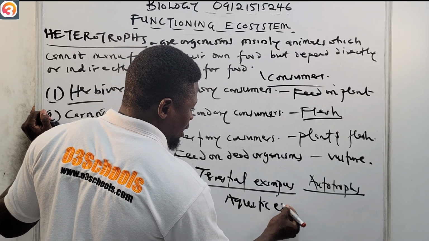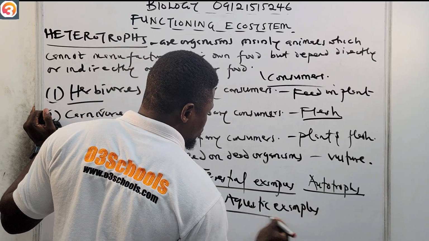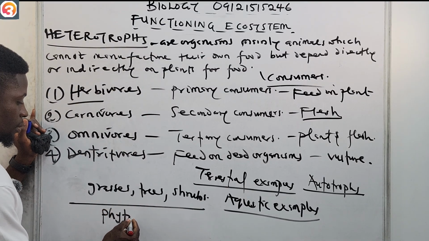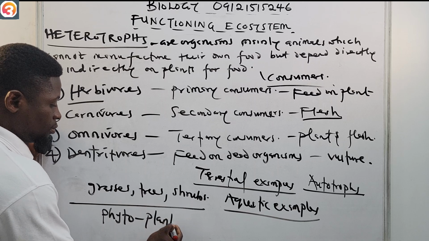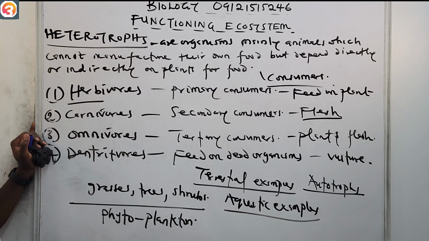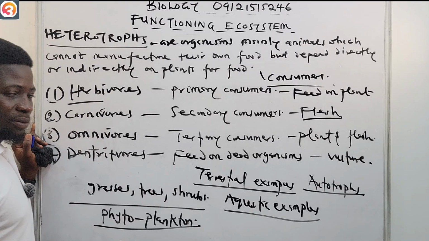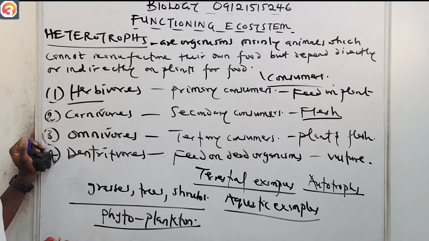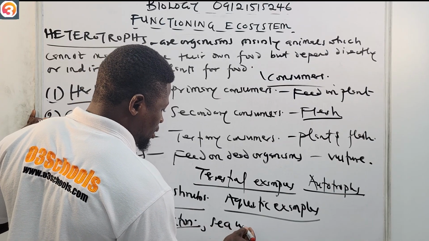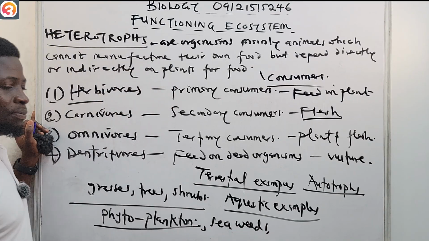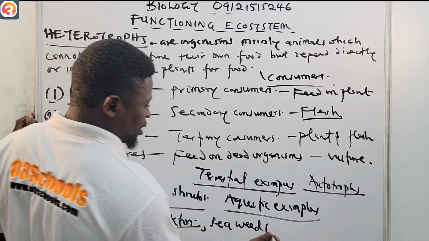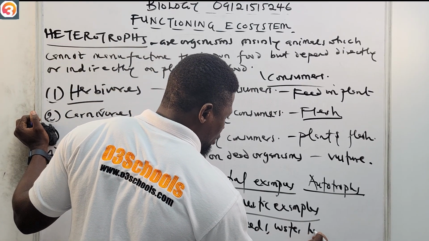Those ones are that are in water. For example, we have the phytoplankton. This phytoplankton is an aquatic example of an autotroph. Also, we have seaweeds. They also have the hyacinth, called the water hyacinth.